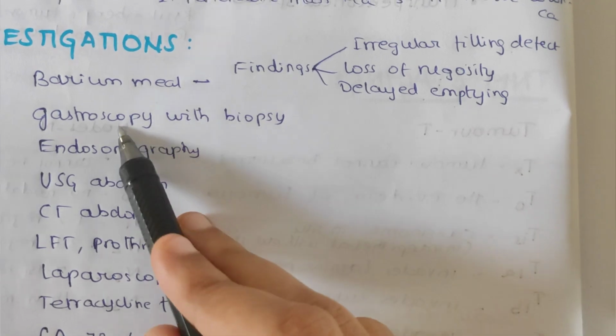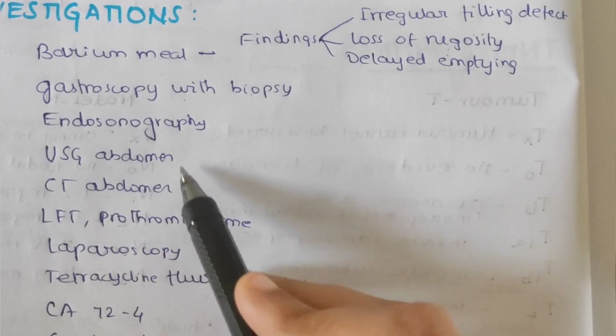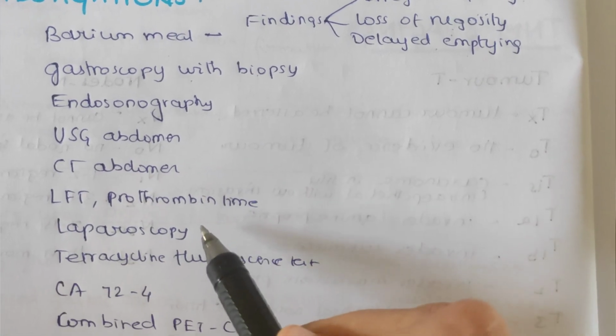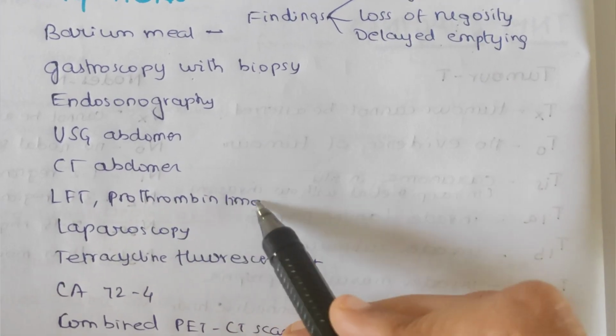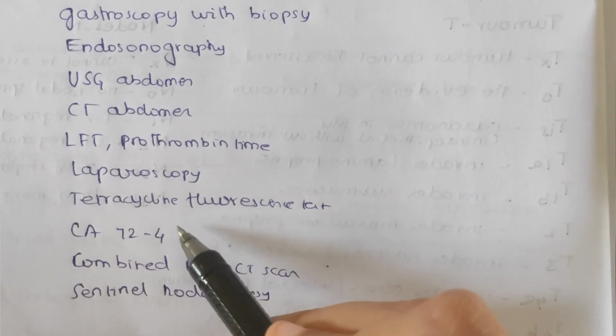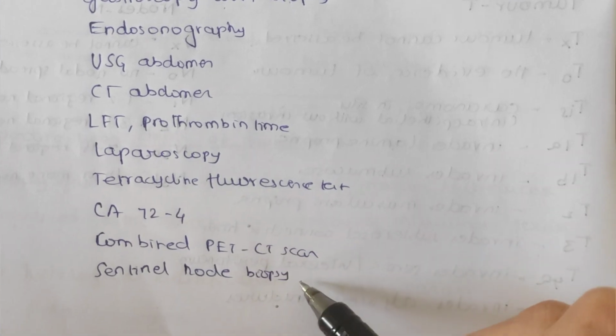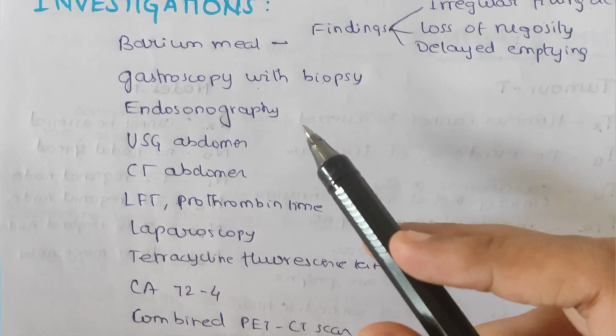So next one is gastroscopy with biopsy and endosonography, USG of the abdomen, CT abdomen, and liver function test, and prothrombin time, laparoscopy, tetracycline fluorescence test, and tumor markers test, CA 72-4, PET and CT scan, sentinel node biopsy. So these are the investigations.